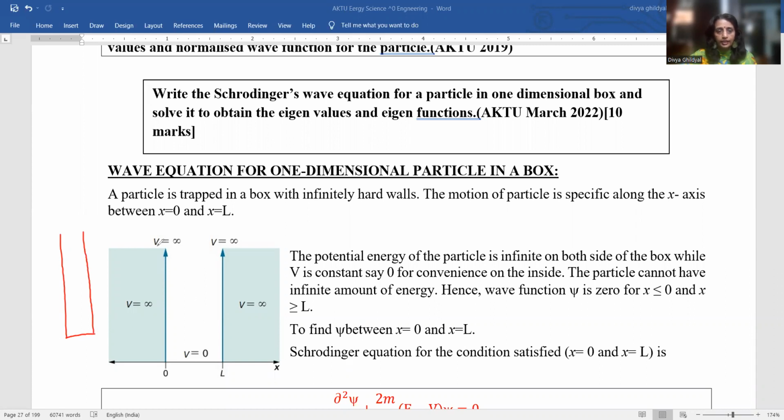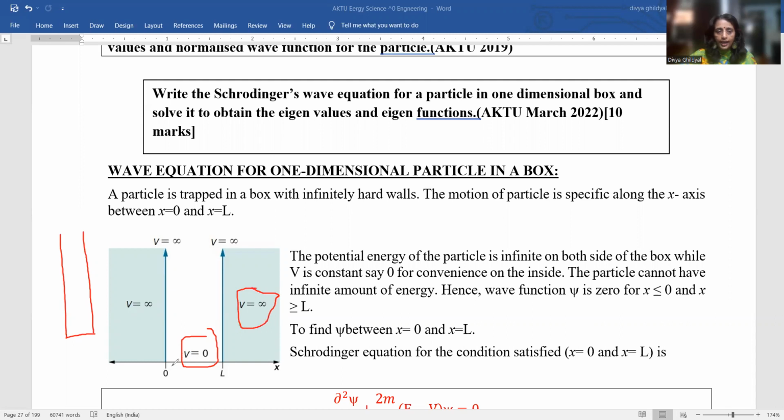So look at this diagram here. The length is long and the breadth is small. For our convenience, because we are going to use the Schrodinger wave equation to solve this, we will assume that the potential inside the well is 0 and outside is infinity.